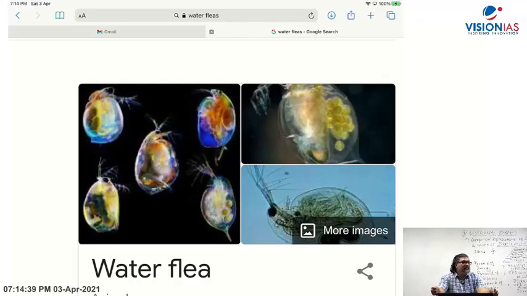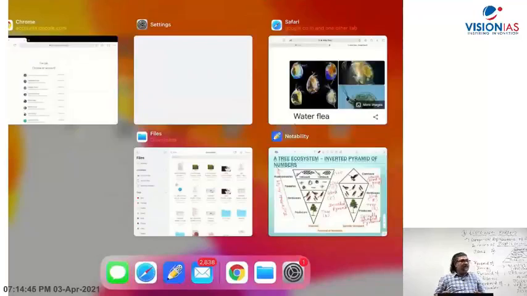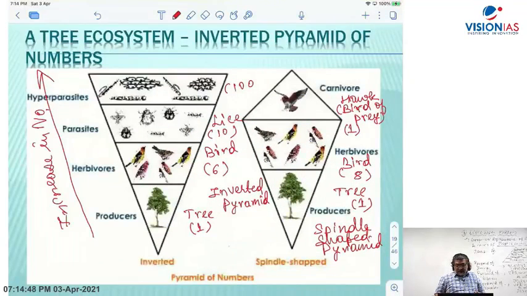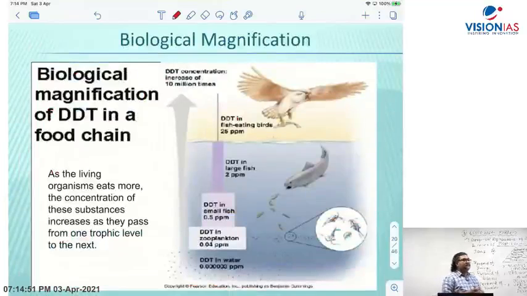Clear here? Now let me come to a very important part. On the slide I have given here biological magnification, a very important concept, biomagnification, biological magnification. It is also linked with the food chain, food web, right? This is a part of the food chain, food web. Biological magnification of DDT in a food chain and food web.